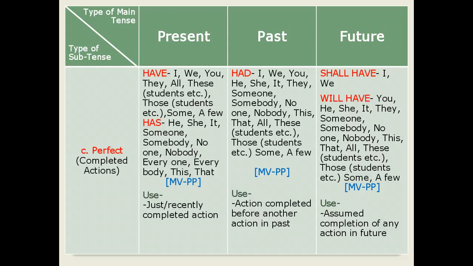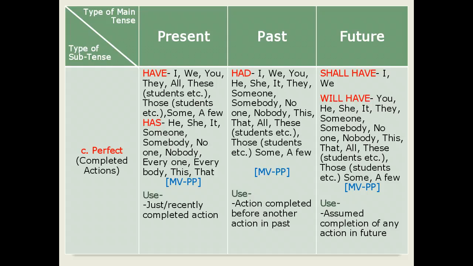After the supporting verb had, an action denoting main verb occurs in its past participle form, or say MV3. And the use of this tense is to express or mention the actions completed before another actions in past.